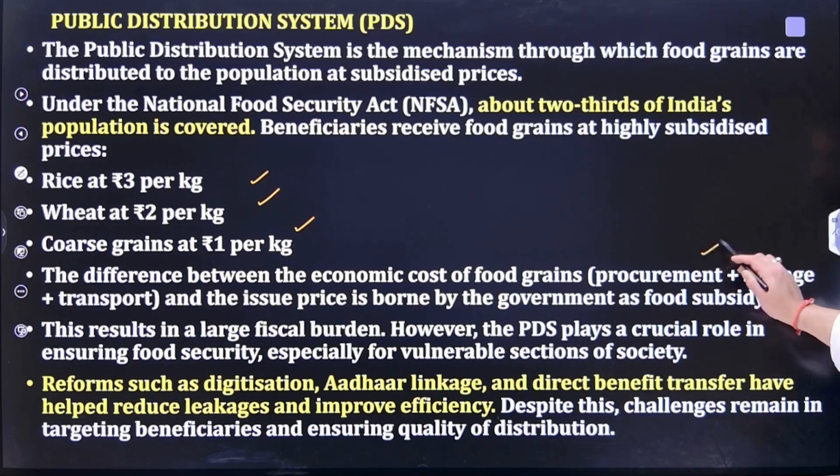This is a very important line. So the problem with the PDS system is that it also enhances the fiscal burden, but it is very important for overall food security, especially for the vulnerable section.